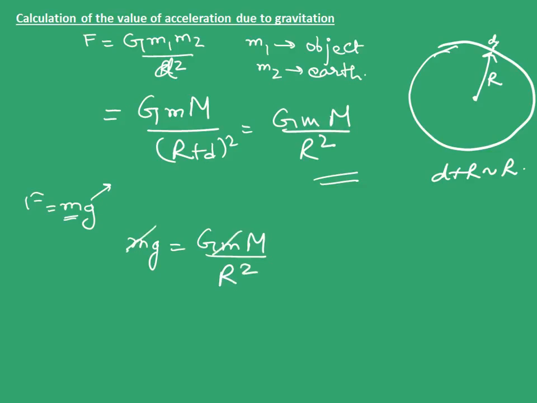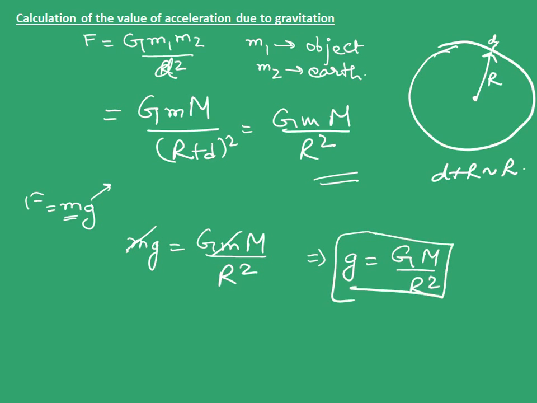Small m gets cancelled and we get g equal to G M upon r square. Now when we plug in the values of G, mass of Earth and radius of Earth, we get the value of g to be 9.8 meters per second square.